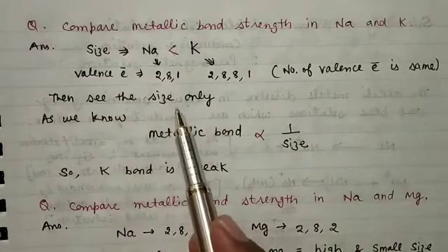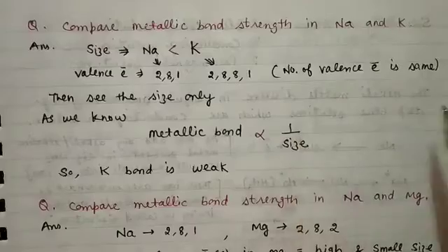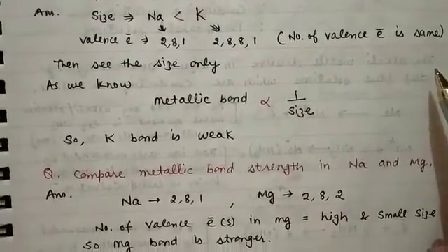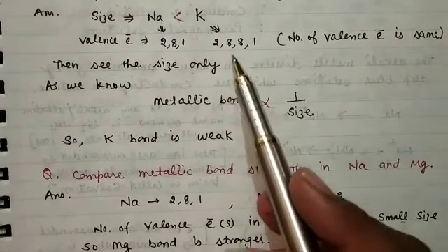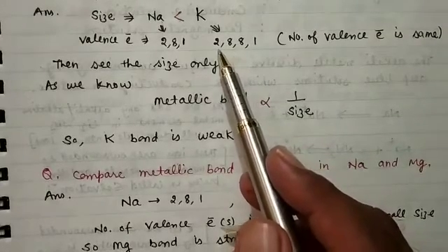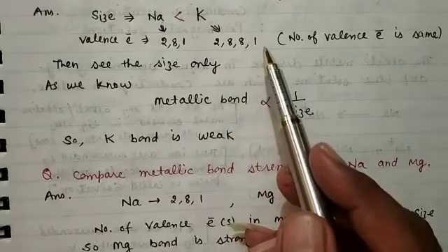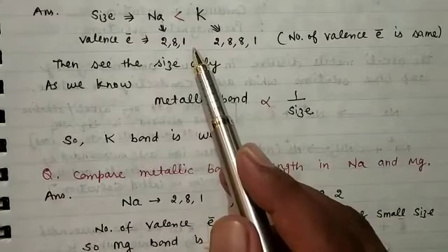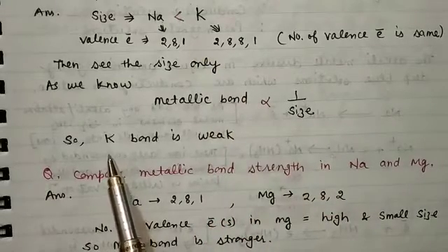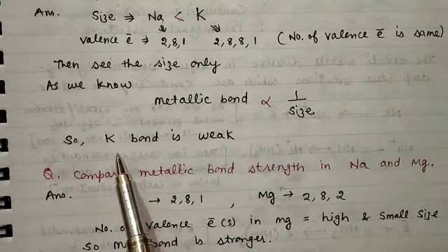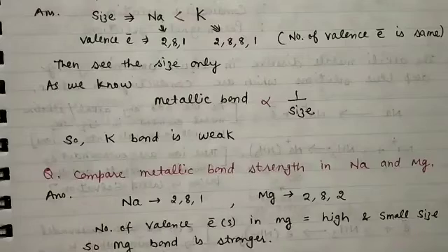So we will look at the size. Potassium has bigger size because it has 19 total electrons. So sodium has a stronger metallic bond in comparison to potassium, or one can say the potassium bond is weaker.